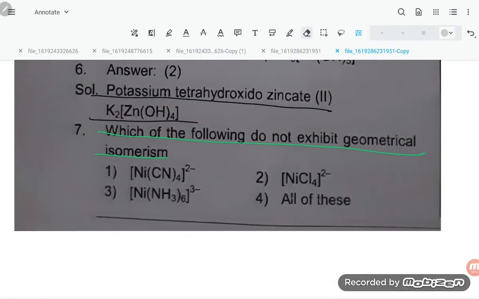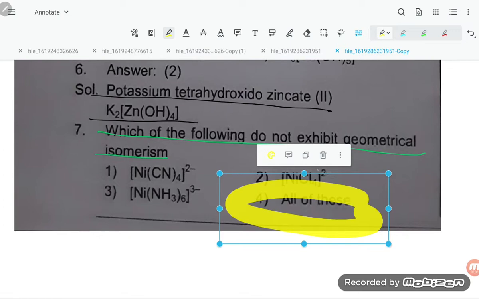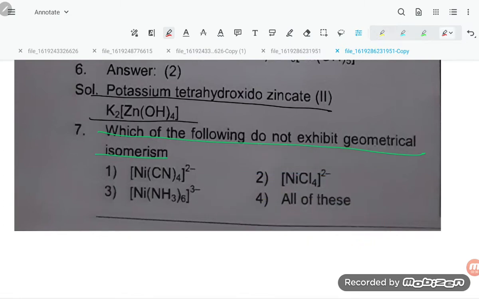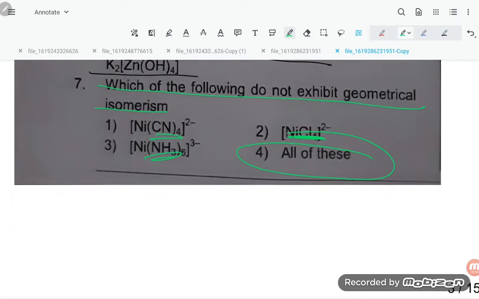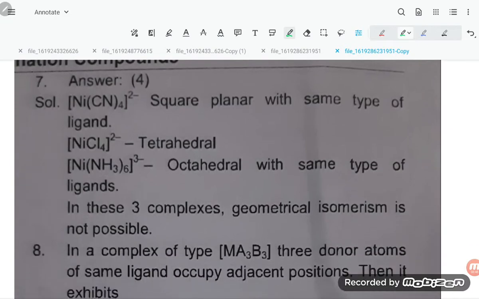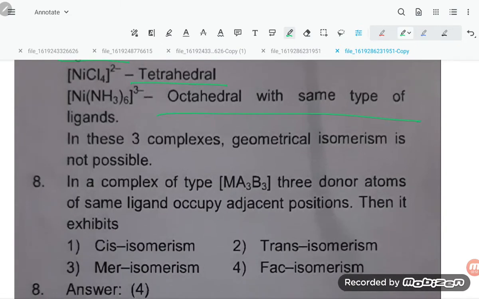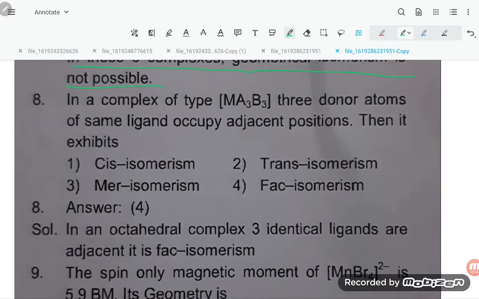None of these is capable of exhibiting geometrical isomerism, because they have the same type of ligands, students. Square planar with the same type of ligand, tetrahedral, and octahedral with the same type of ligand cannot exhibit it. In these three complexes, geometrical isomerism is not possible.